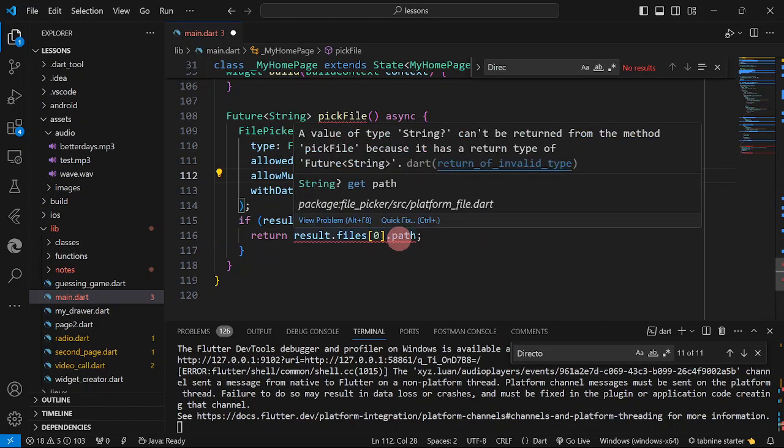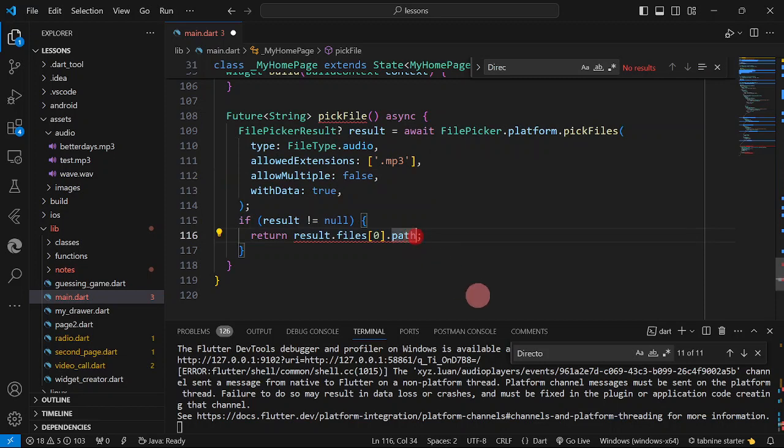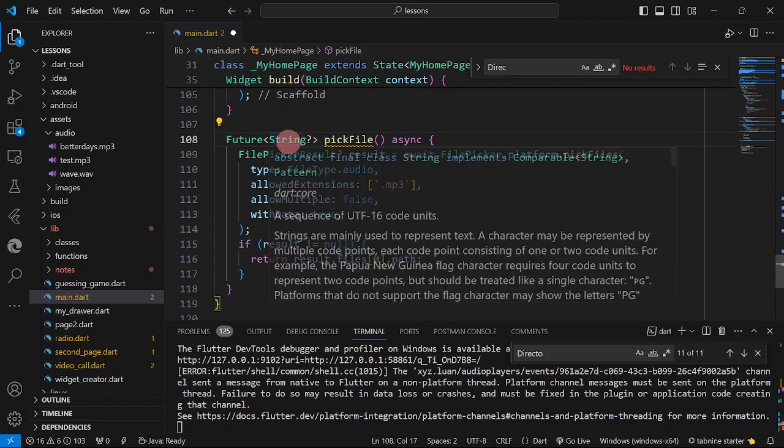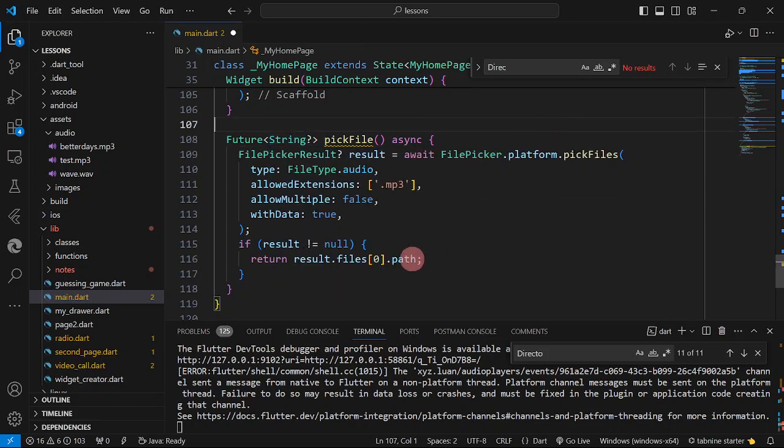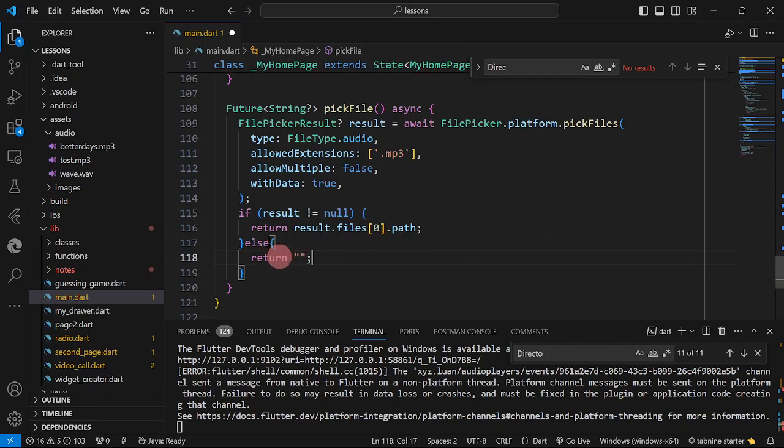So we have an error. It should be a string, but it is a nullable string. So therefore, we are just going to assure. Let us say we're going to have it here a nullable string, or you could make some assertion. This one here. Okay, either of the two. Else, then we're just going to return blank. So meaning the user clicked the cancel button.